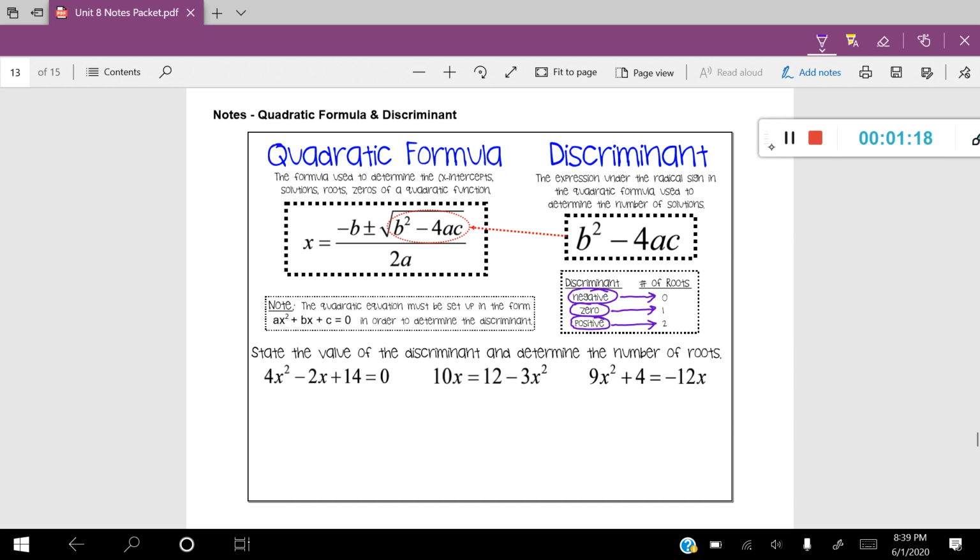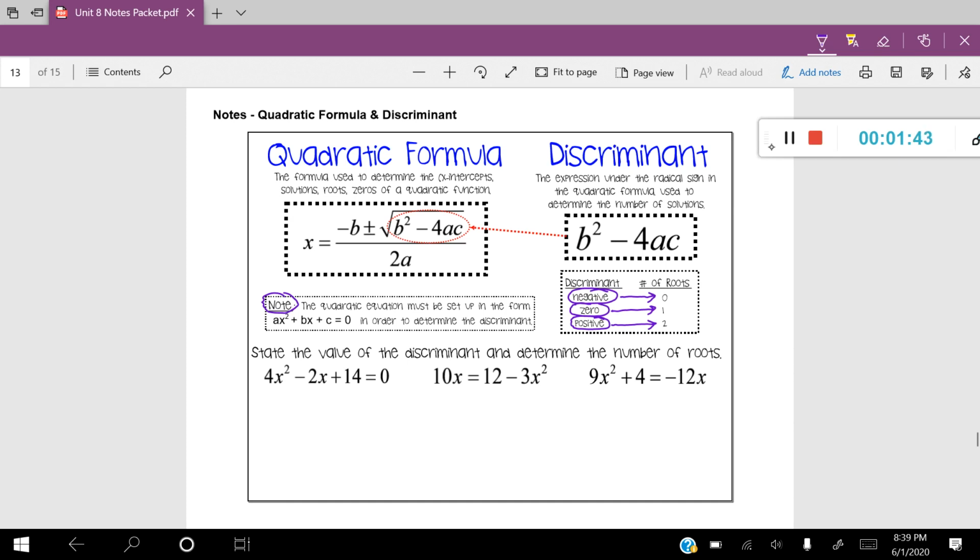And it's very important to note that when you're calculating the discriminant, you must have your quadratic equation in standard form, which is ax squared plus bx plus c is equal to 0. That is very, very important to calculate the discriminant correctly. So let's go ahead and try these 3 problems. It says state the value of the discriminant and determine the number of roots.